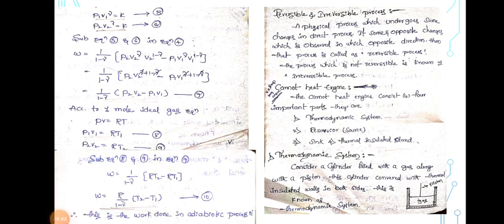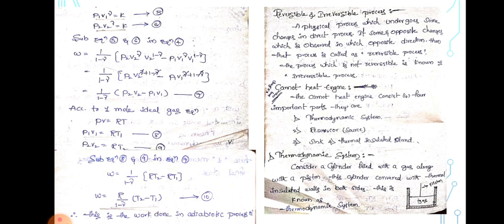Finally, the reversible and irreversible process. A physical process which undergoes some changes in the direct process, if the same and opposite changes are observed in the opposite direction, then the process is called a reversible process.